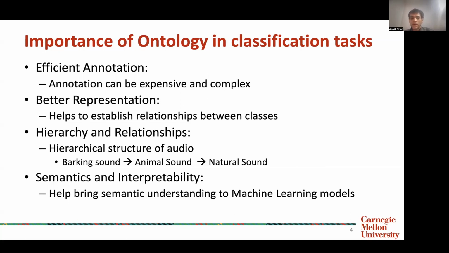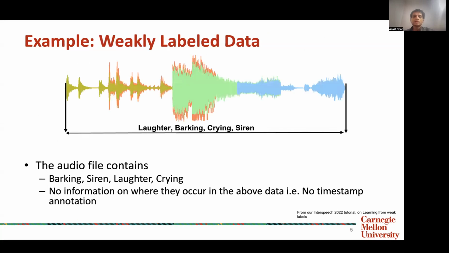For example, barking sound is a part of animal sound, which is a part of natural sound. So this ontology information would help bring semantic understanding to the machine learning models that we learn for classification tasks. So let's look at what type of data we are working with.